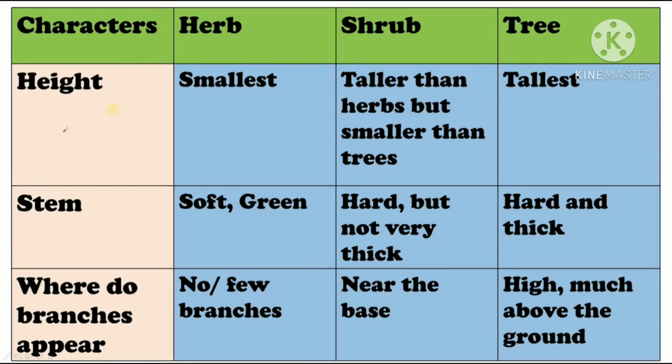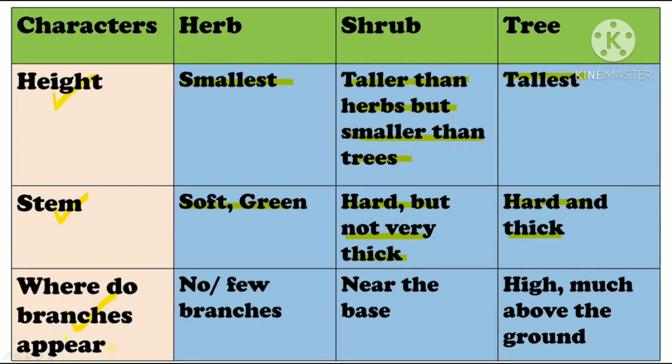So in this table, we have clearly differentiated between herb, shrub and tree on the basis of some characters. On the basis of height, herbs are the smallest. Shrubs are taller than herbs but smaller than trees, and trees are the tallest. On the basis of stem, herbs have soft and green stem, shrubs have hard but not very thick stem, and the stem of a tree is hard and thick.